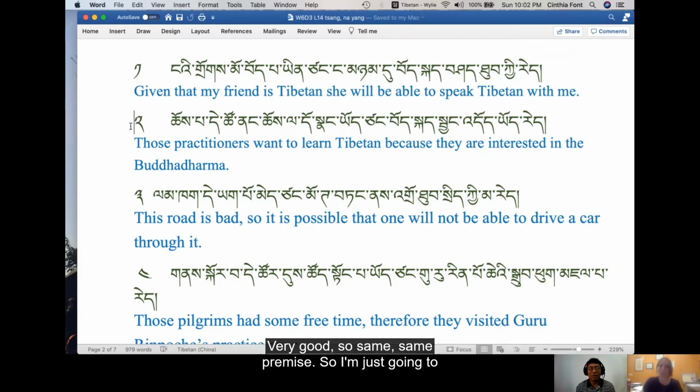Very good. So same premise. So I'm just going to translate it. So remember, it goes up until tongue. This is a cause. Those practitioners want to learn Tibetan. So here I'm actually jumping a little bit. Those practitioners, and then I'm saying Pökejang want to learn Tibetan, and this is the part as why. Because they're interested in Buddha Dharma. We could also translate as because those practitioners are interested in the Buddha Dharma, they want to learn spoken Tibetan. You could also translate the sentence in that way.